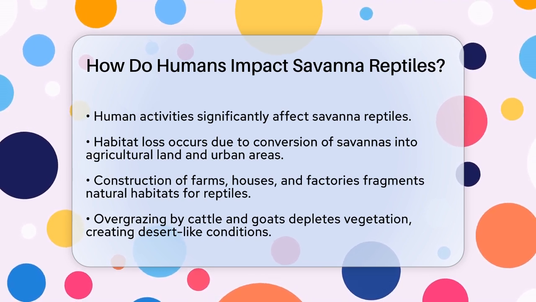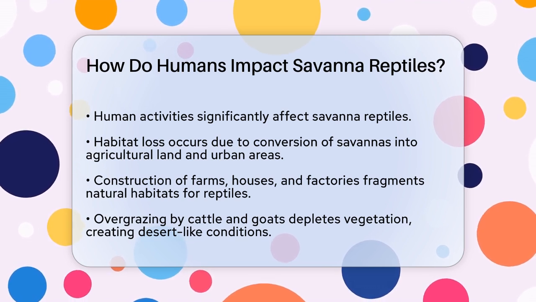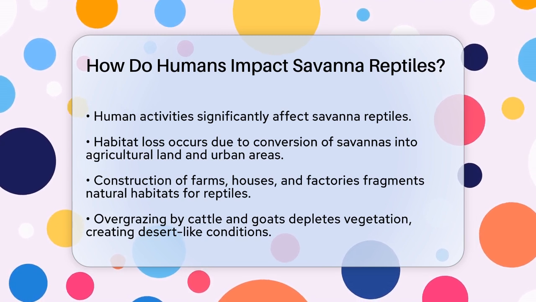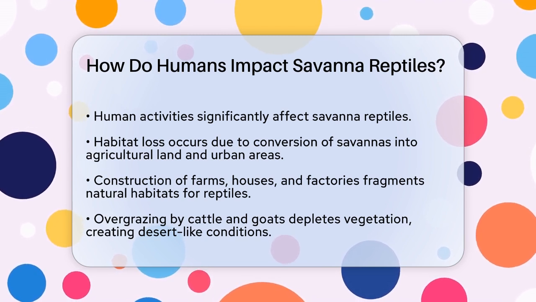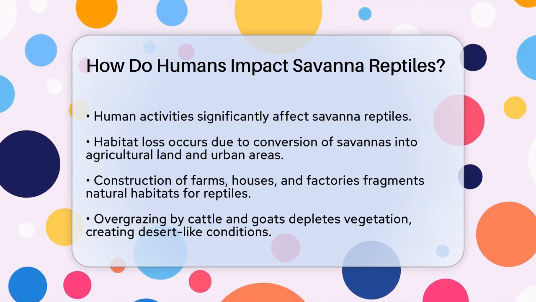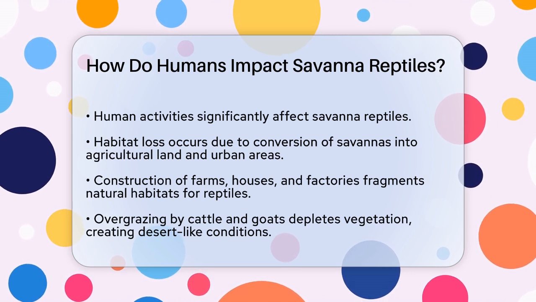When humans convert large areas of savannas into agricultural land or urban developments, it leads to habitat fragmentation and loss for many reptile species. For example, the construction of farms, houses, and factories reduces the natural space available for reptiles like snakes, lizards, and turtles to live and hunt.